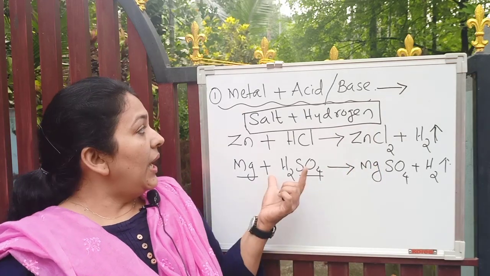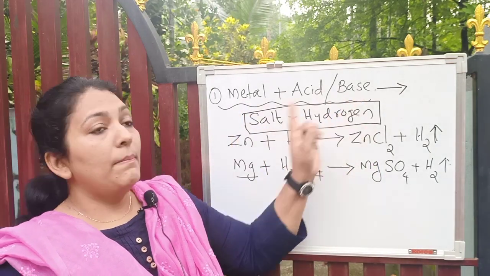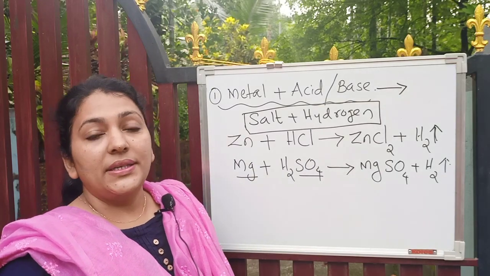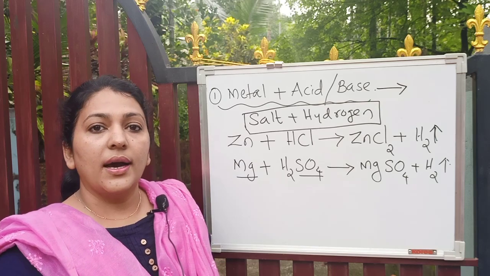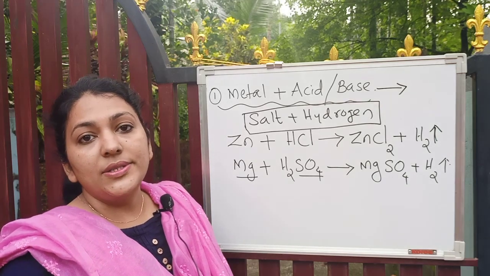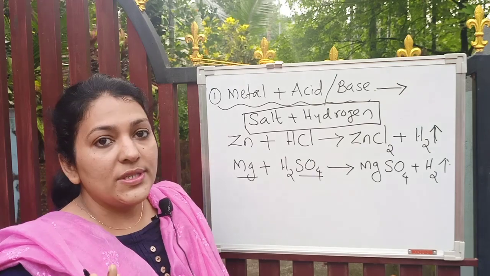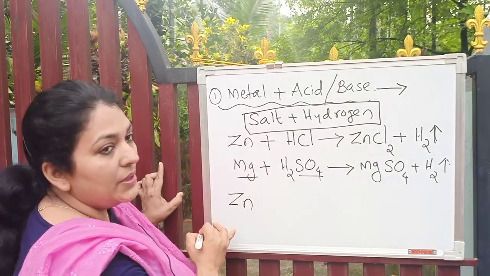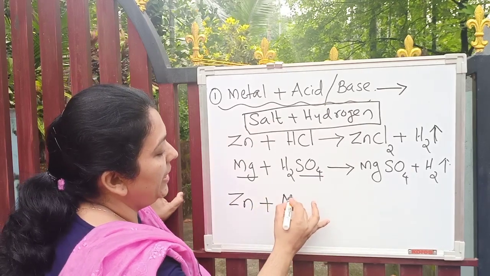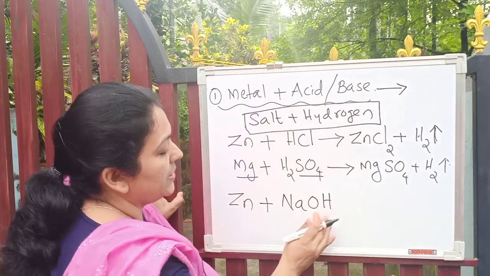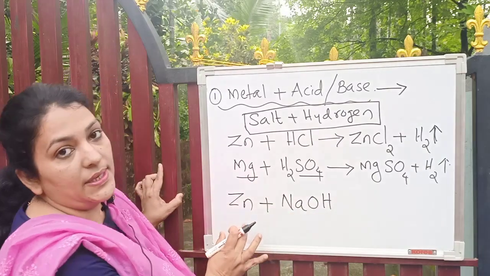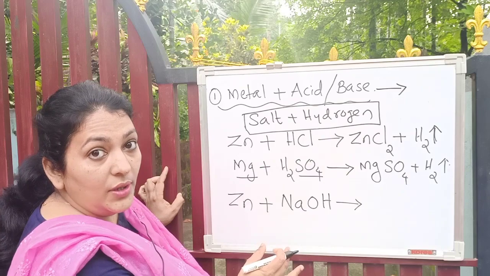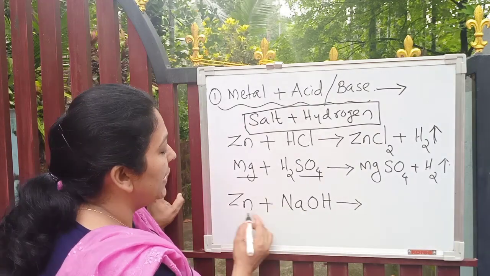Now let's check what will happen if a metal reacts with a base. Remember, all bases do not react with metals. Very few bases react with metals. Let's see what the product is. For example, zinc plus a base, sodium hydroxide. Sodium hydroxide will react with zinc to produce a salt, sodium zincate.